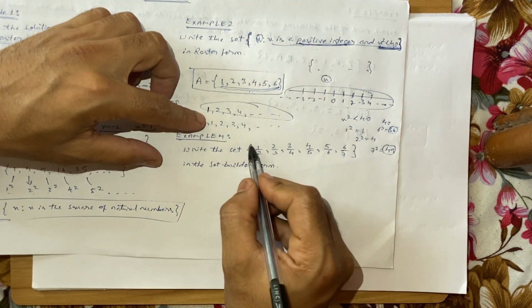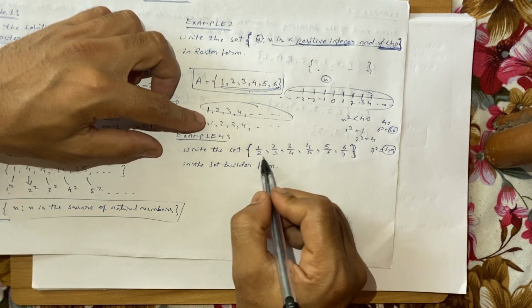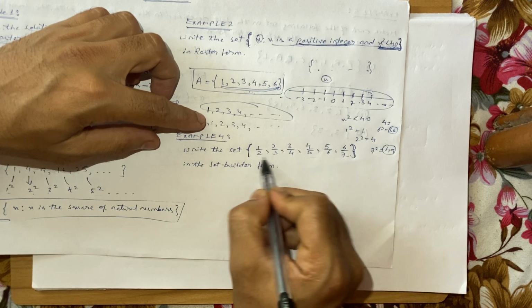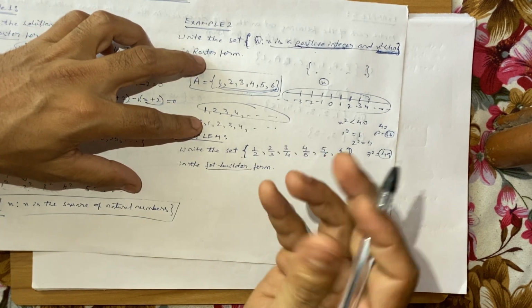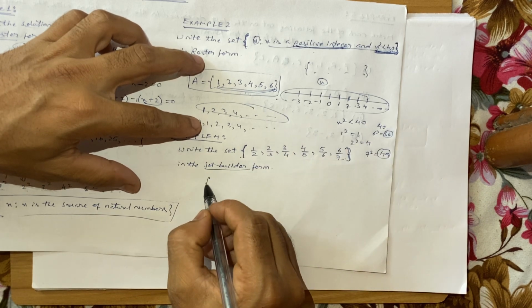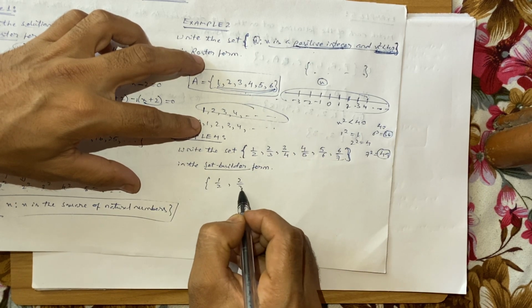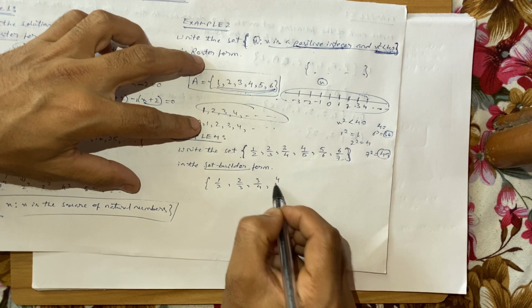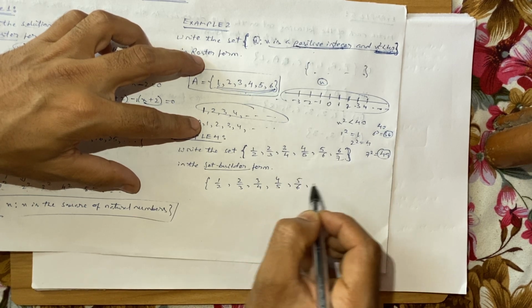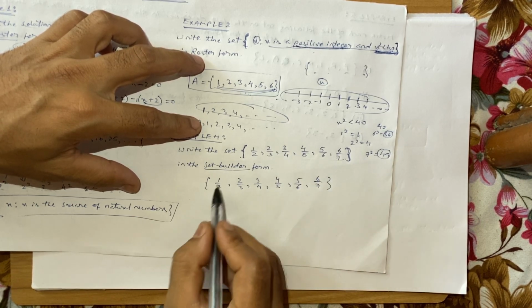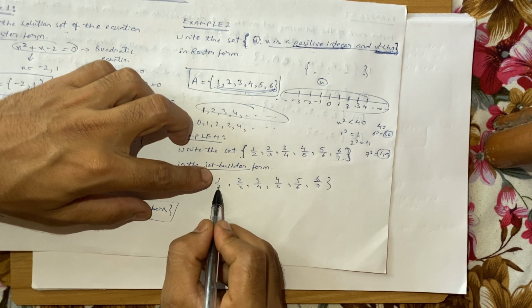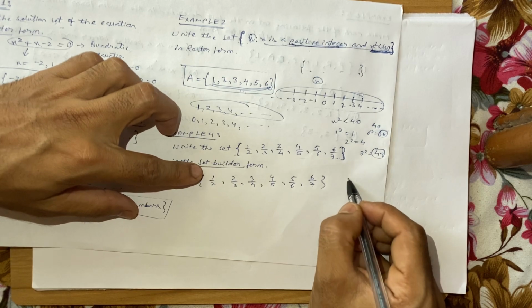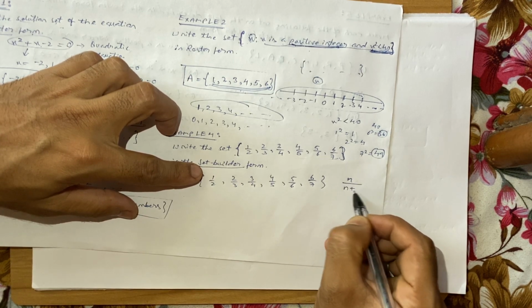Write the set. Each of the elements has been given, so this is in roster form, and I need to write it in set builder form. So look at the elements and try to find the common nature. The elements are 1 by 2, 2 by 3, 3 by 4, 4 by 5, 5 by 6 and 6 by 7, right? The first element, the numerator is 1 and the denominator is 2. So I can write n upon n plus 1.